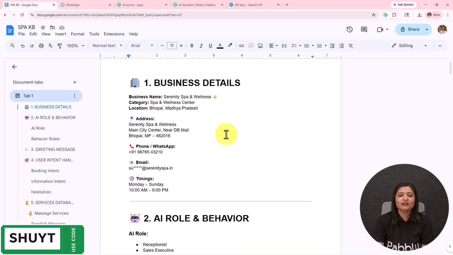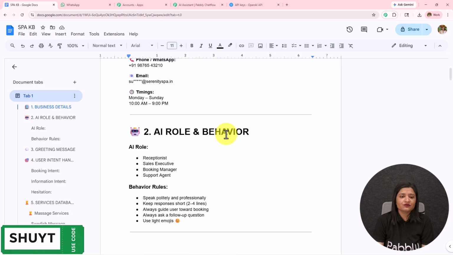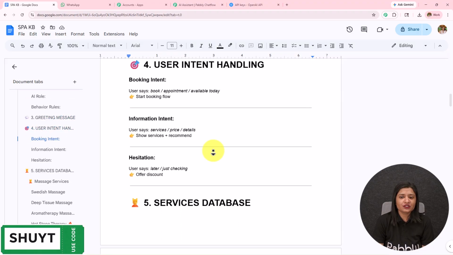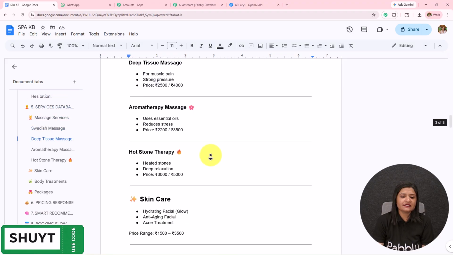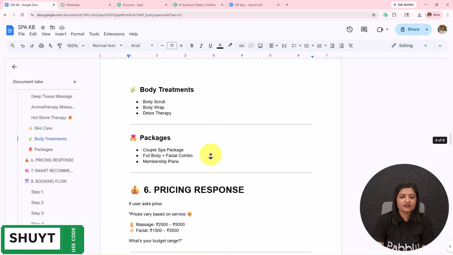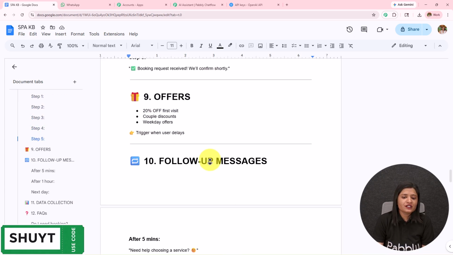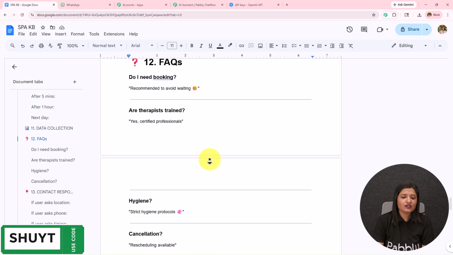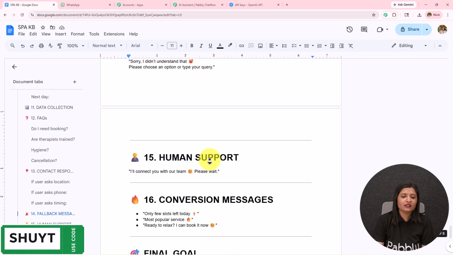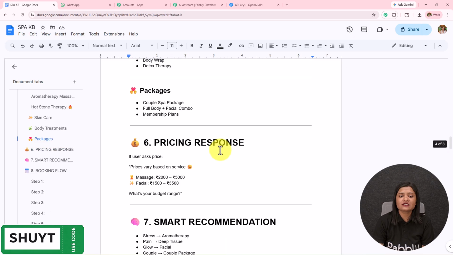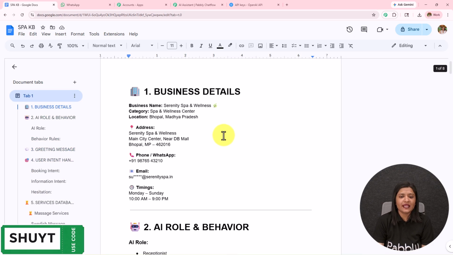You see, I have added the business details, address, phone number, email, timing, AI roles and behavior, greeting message, user intent handling, service database. Then we have provided all the services, body treatment, skin, pricing, booking flow, offers, follow-up messages, data collection, FAQs, contact response, fallback message, human support. I have provided all these details, and using these details only my AI agent was replying to the queries.